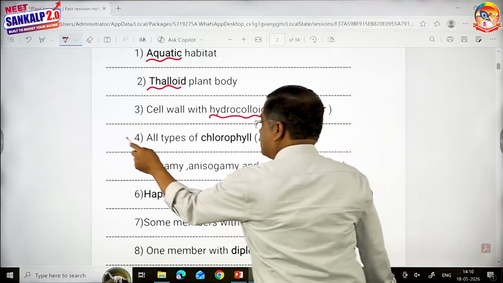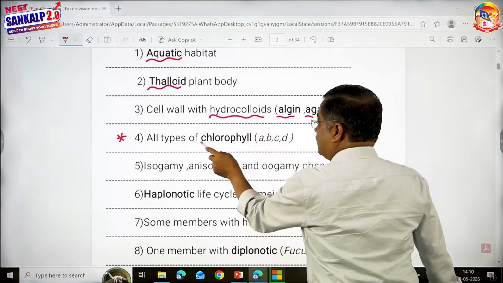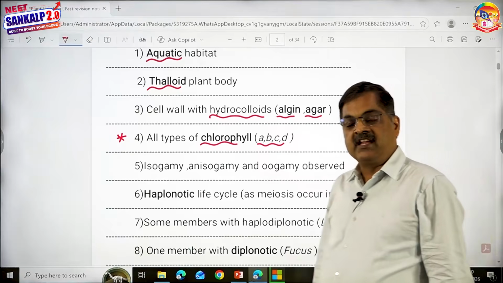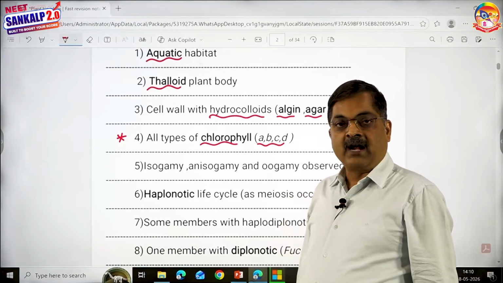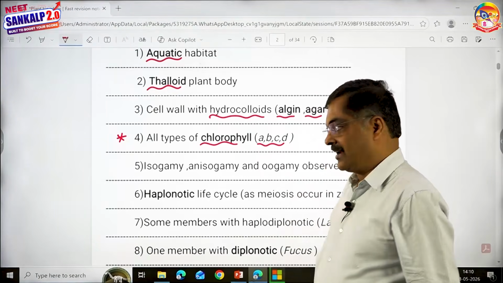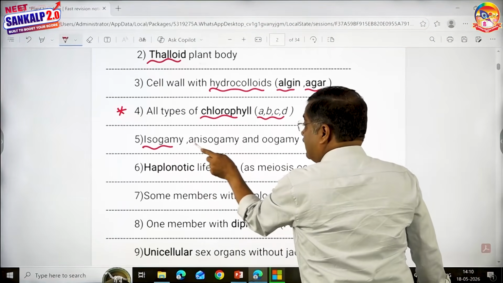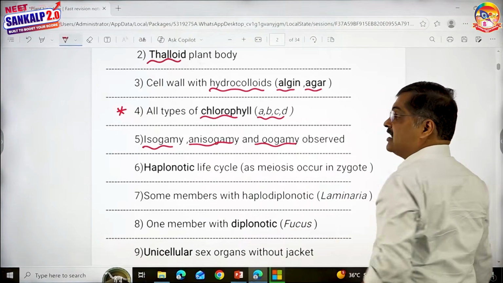This is important. It contains all types of chlorophyll. Chlorophyll A, B, C, D. A and B are seen in green alga, A and C in brown alga, and A and D in red alga. And isogamy, anisogamy and oogamy, all 3 are observed.